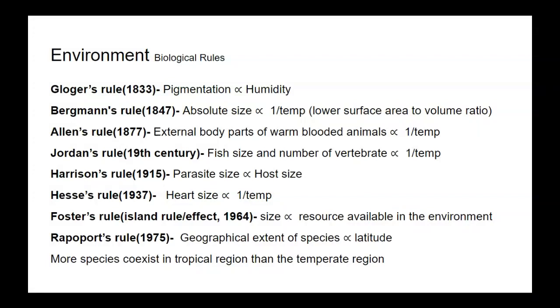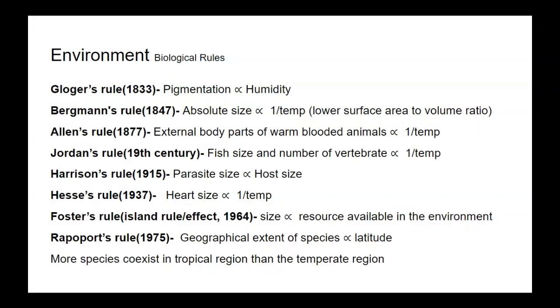Next is Allen's rule. He took Bergmann's rule and expanded it by applying that the external body parts of warm-blooded animals are inversely proportional to temperature. This is Allen's rule. Then next one is Jordan's rule.